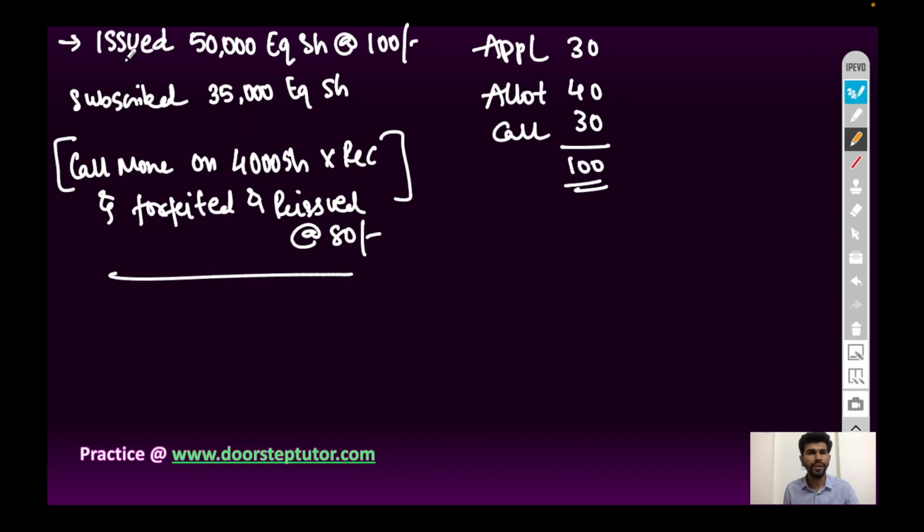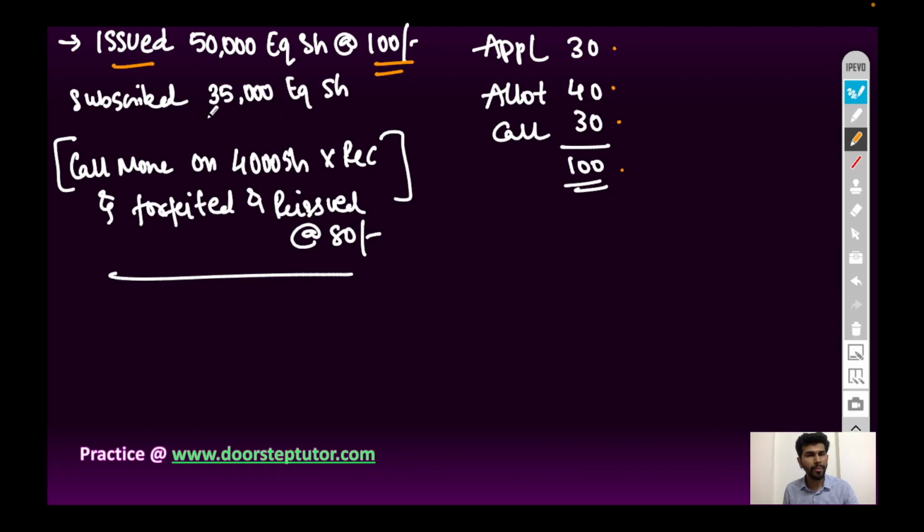So the question is, company issued 50,000 equity shares at the rate 100 rupees, face value is 100 rupees, application money is 30 rupees, allotment money is 40 rupees, and call money is 30 rupees. Total 100 rupees is face value. It is issued at 100 rupees. It means the company has issued the shares at par. Hence, face value is same as issue value.